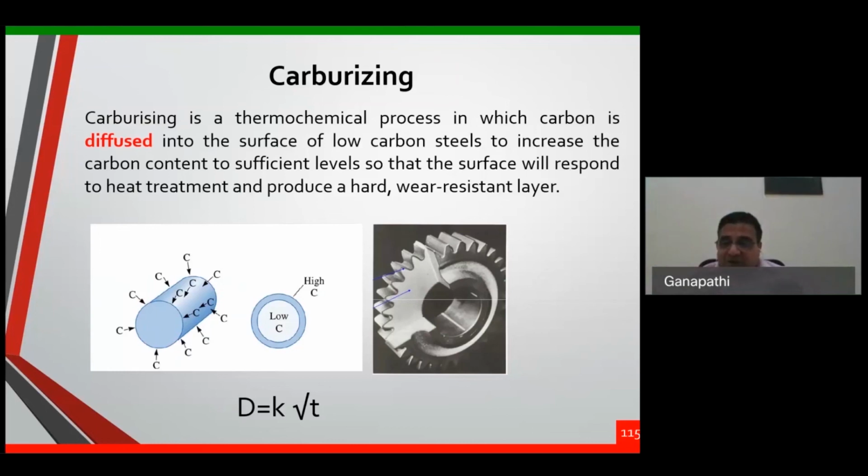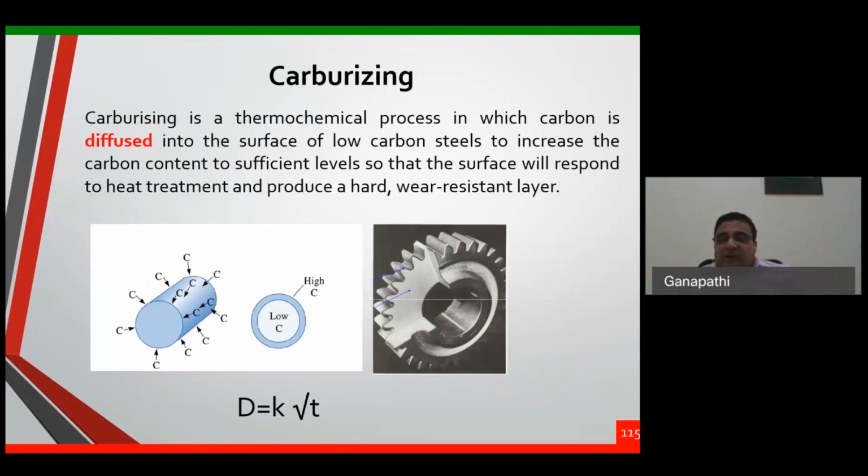When you quench it into water, the surface will get converted into martensite because the cooling rate is sufficient for that surface to achieve martensite. Because it is high carbon steel, we know that the TTT diagram is away from the vertical axis, even if you quench it into water. Low carbon steel cannot be hardened. We know that the core is still a low carbon steel. When you quench it into water, it gets converted into ferrite and pearlite back. Because it's a low carbon steel, the cooling rate is not sufficient to achieve martensite. It's still passing through the ferrite and pearlite band only, because the TTT diagram is very close to the vertical axis.